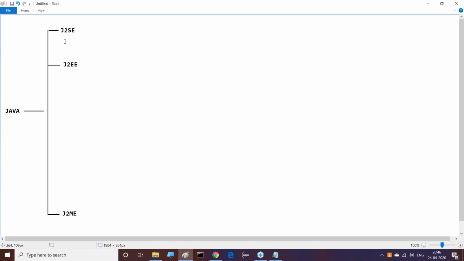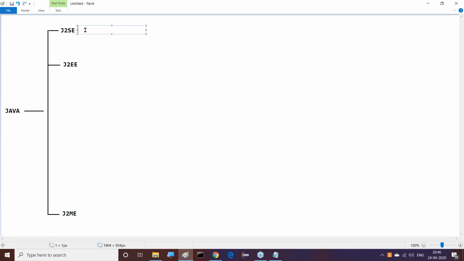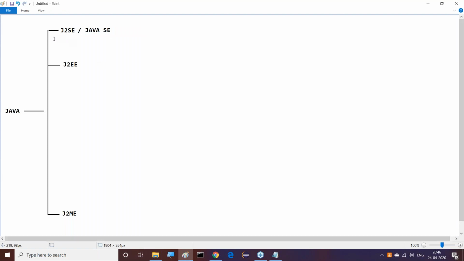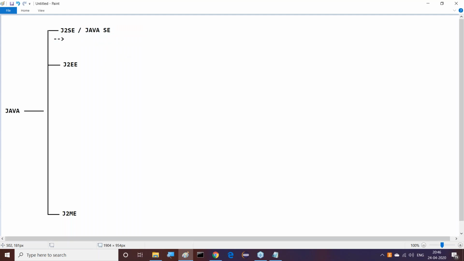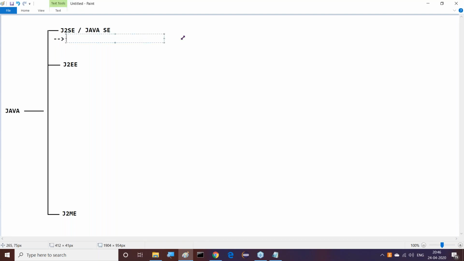J2SE stands for Java 2 Standard Edition, also called Java SE. Either we can say J2SE or Java SE. Then what is the role of J2SE, what is the meaning of Java SE? If you observe this clearly, J2SE will cover only fundamentals of Java.